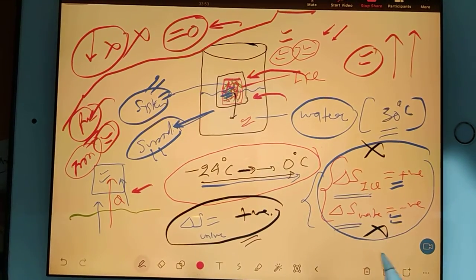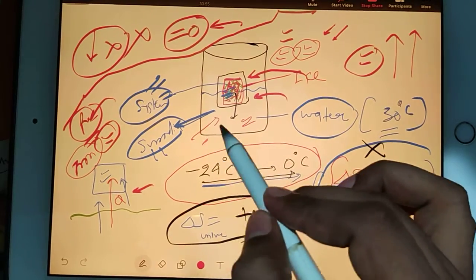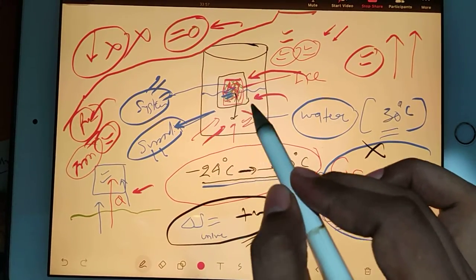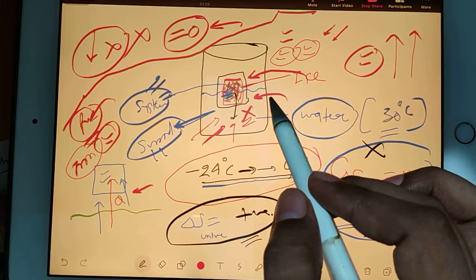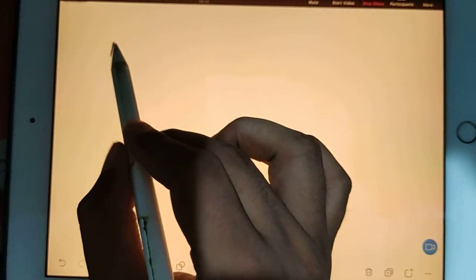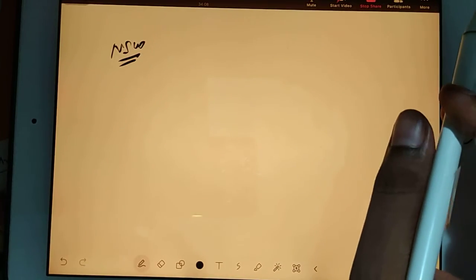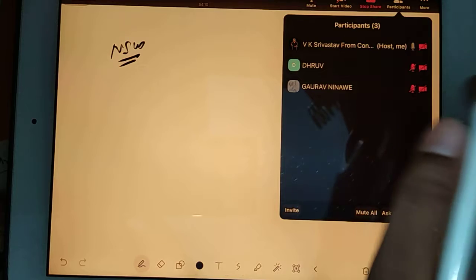Okay. Now I am going to take another example where heat transfer is not involved but irreversibility is involved. A very easy example. There is something called normal shock wave. Guys, have you heard about normal shock wave? Both of you?